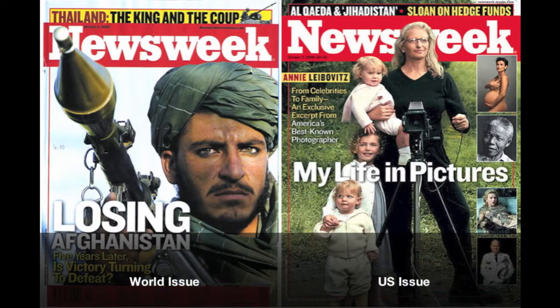This image contrasts the global issues of Newsweek on the left and the US editions of Newsweek on the right. This is a startling contrast considering that these two magazines were released on the same date, but in two very different countries. The difference in the cover stories illustrates the sort of bias of Newsweek, that the American issues are more important than the global issues, as well as the sort of filtering of information which is going on within the American media.